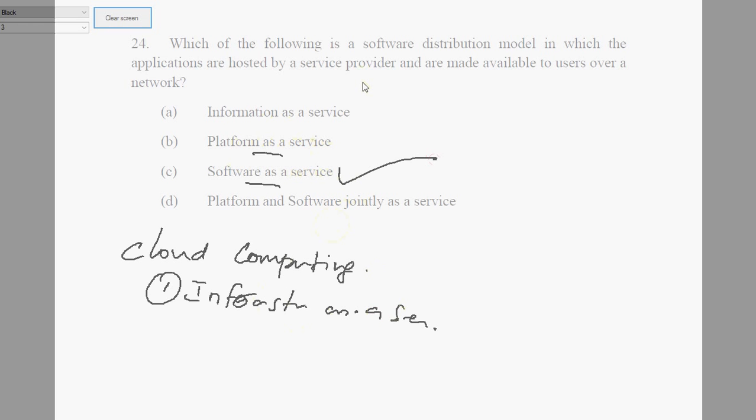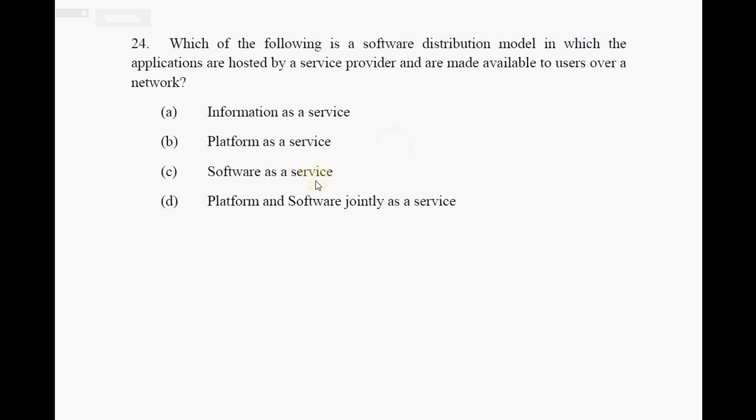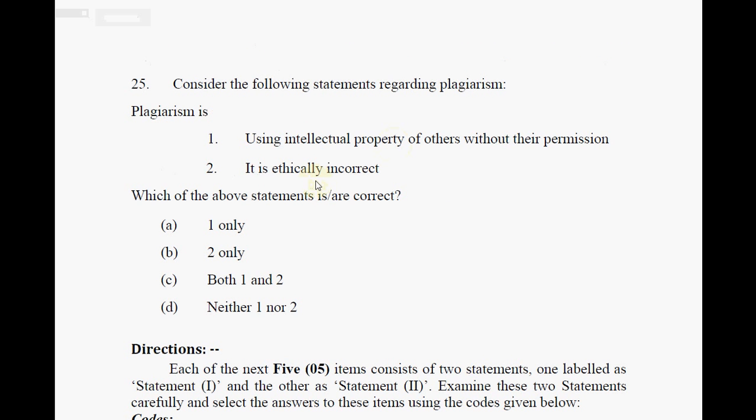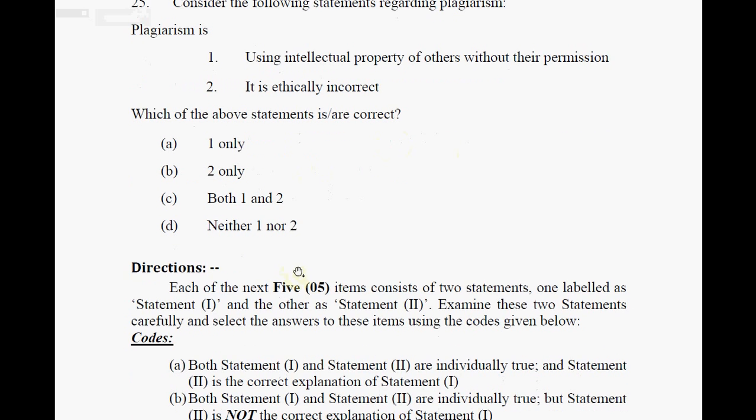And here the point is applications are hosted by the service provider. In other words, you have the OS, you have the computer. It's just an application that you get from outside. So it's software as a service. Okay, plagiarism, using intellectual property of others without their permission. Yes, one is correct, two is also correct. So both one and two, choice C here.